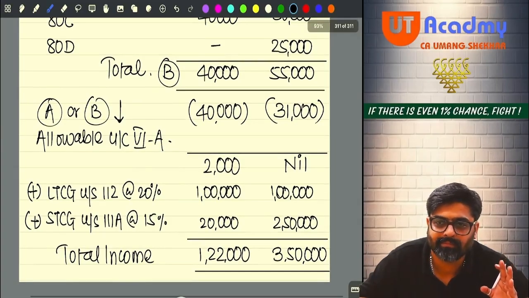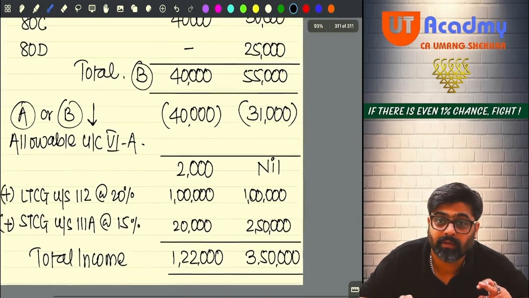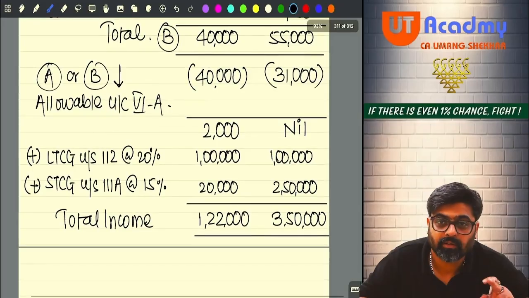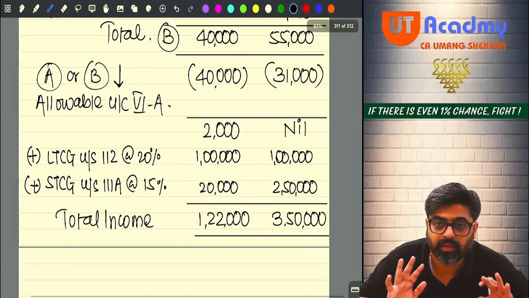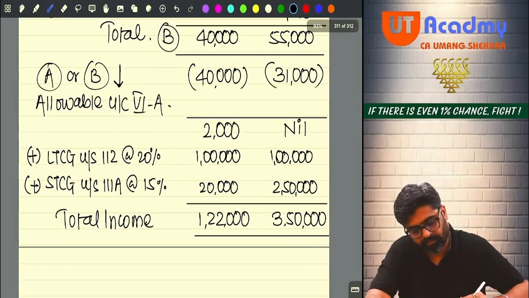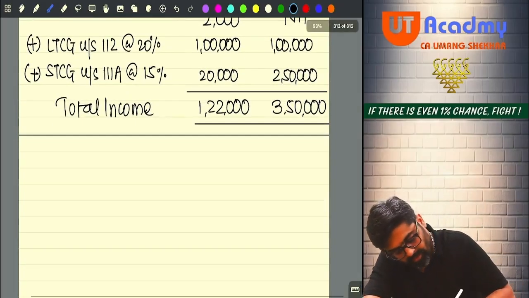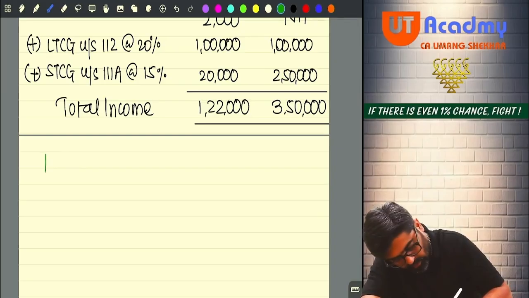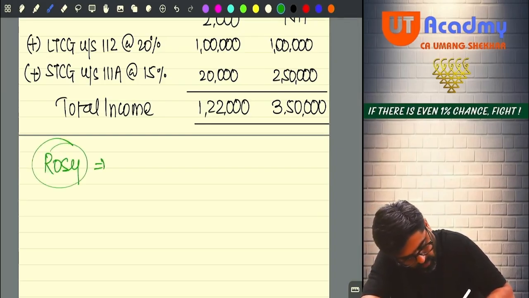On the total income, you will separate special incomes. On special income, special rates. So wait, now the tax liability calculation. See, tax for Rosie I am doing. Now this tax calculation I am doing for Rosie. What was her total income?